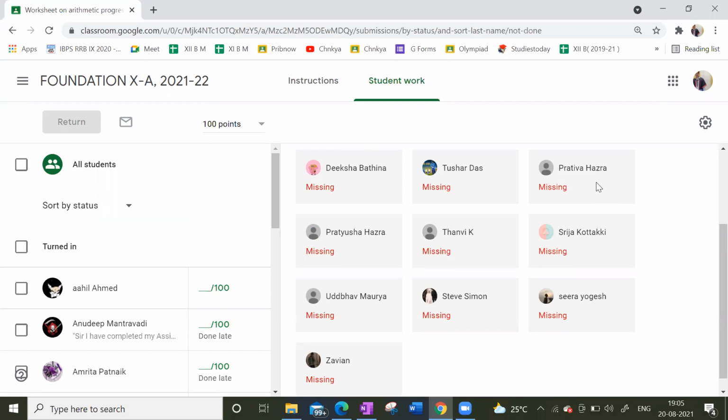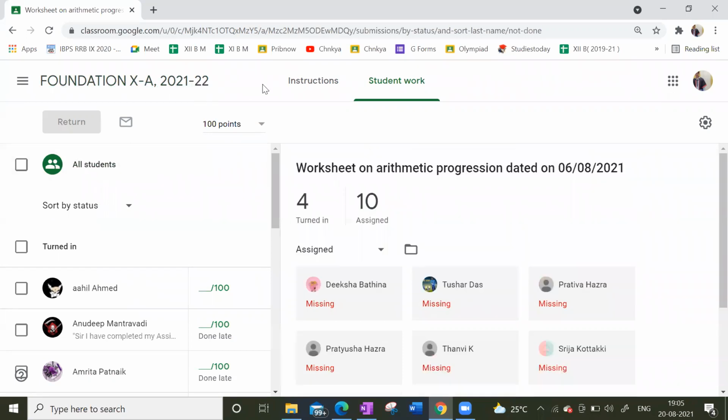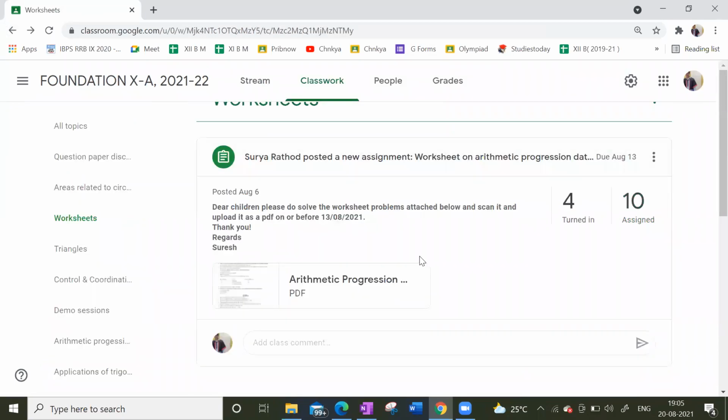Udbhav didn't submit. Steve didn't submit. Sira, Yogesh didn't submit. Javian, who is Javian, didn't submit. Many people didn't submit, guys. I should see everyone submitting by tomorrow. Sir, I have exams going on. After exams, I'll send. Look at this here. 13th August was the deadline, guys. Today I'm going to post one more worksheet on areas related to circles.